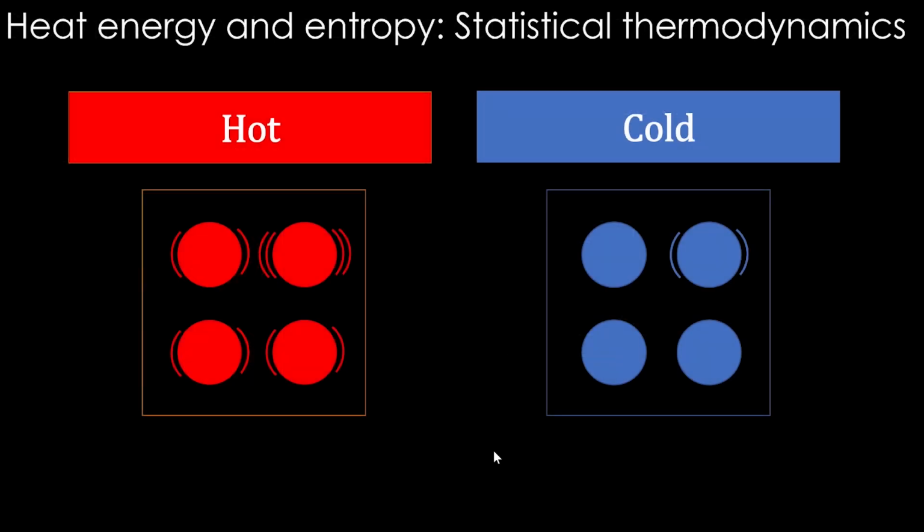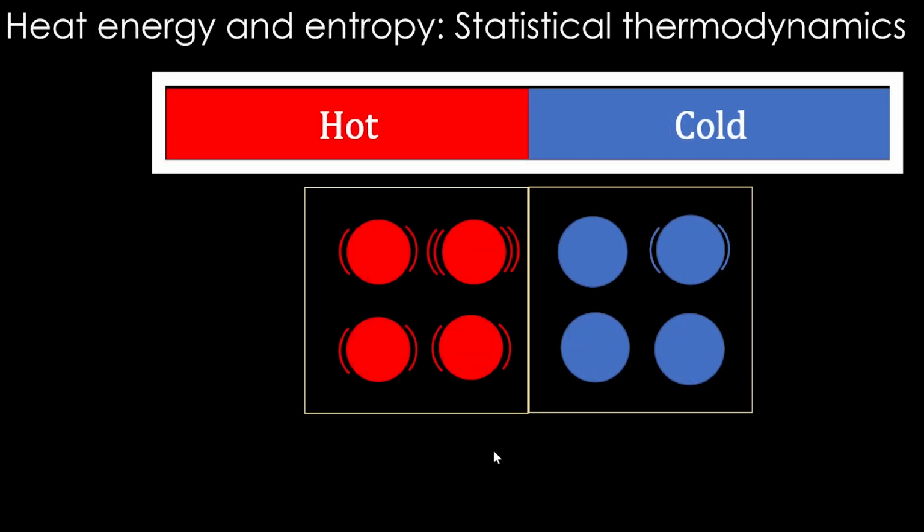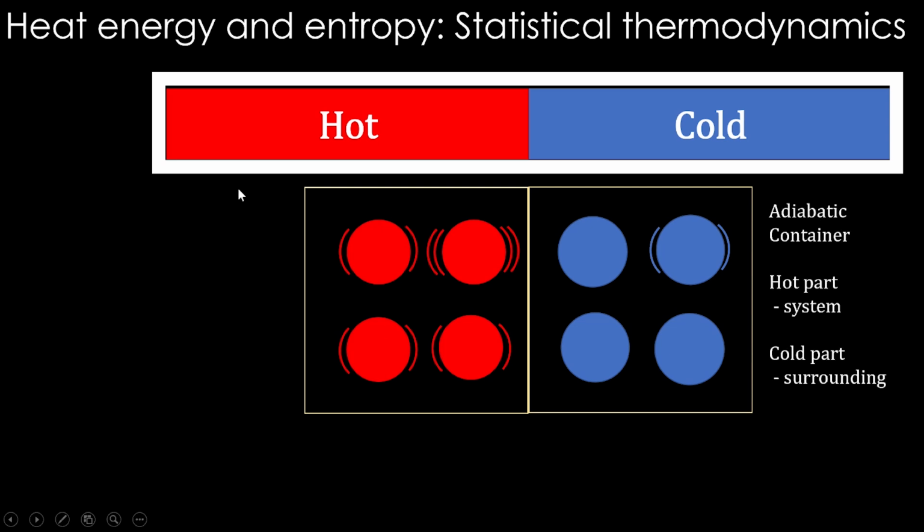Now what happens if we join hot and cold? Let's say we are joining them within an adiabatic container. Let's treat one part as system, one part as surrounding. Hot part is system, cold part is surrounding. You can choose the other way around also. What we are ultimately going to check is, if this is the system and this is the surrounding, and it is closed within an adiabatic container, there is no mass coming in, there is no heat coming in, let's say. In that way, this is the entire universe now. Okay, we can check whether the entropy increases for this system plus surrounding. Okay, let's see that.